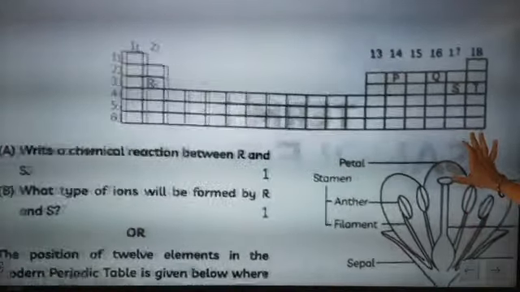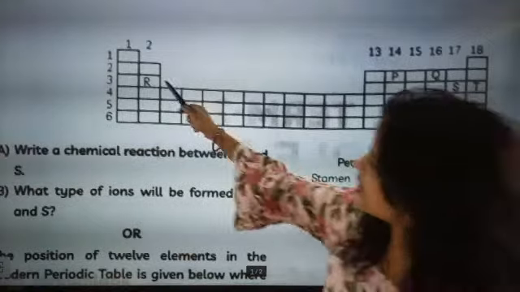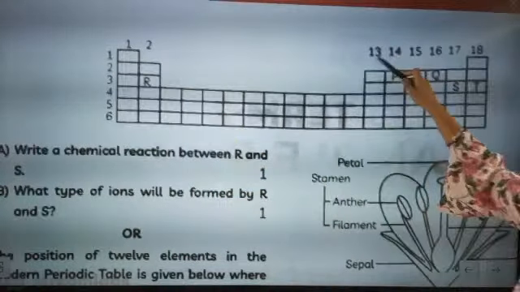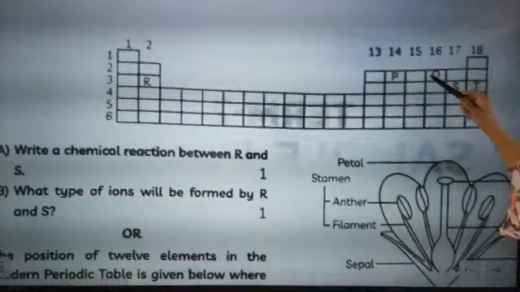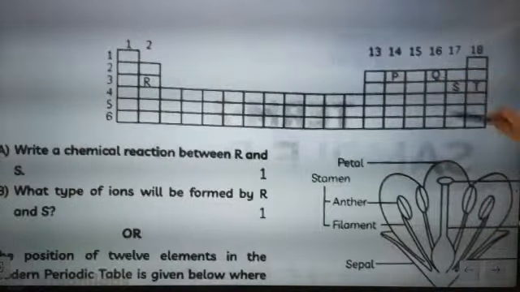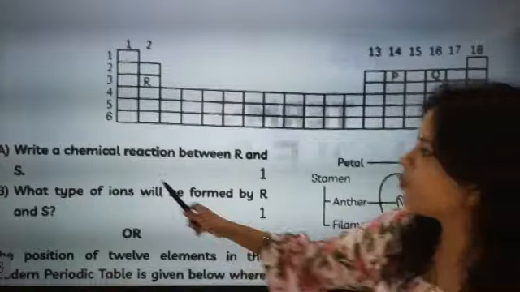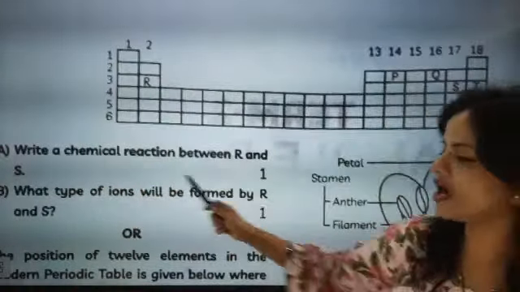In this periodic table you can see that R is here in second group. And then 13, 14, 15, 16, 17, 18. 14 is having P, 16 is having Q, 17 is having S and 18 is having T. Write a chemical reaction between R and S.